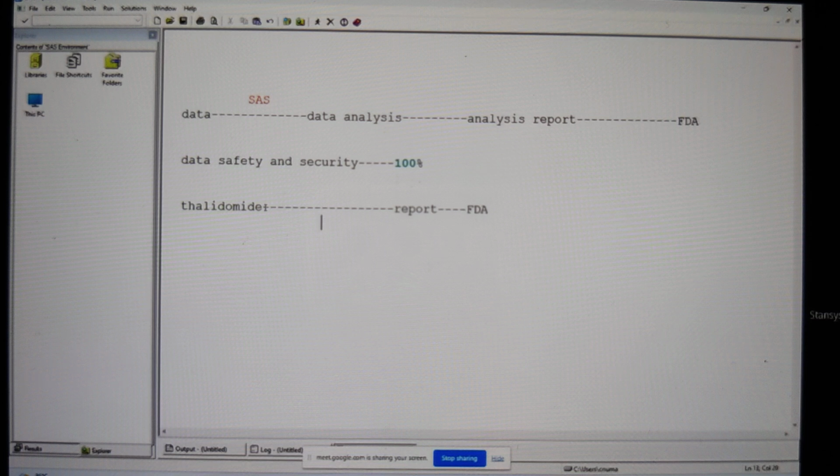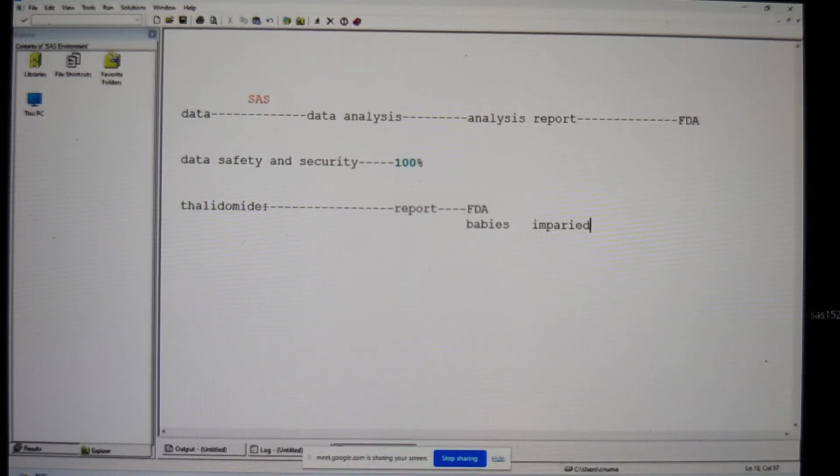Now, pregnant women started using this drug. In the beginning it was okay, but later on they started finding that babies were born with impaired organs. Sir, actually it is for morning sickness, sir, not for antidepressant. That is morning sickness, yes. Then what happened?